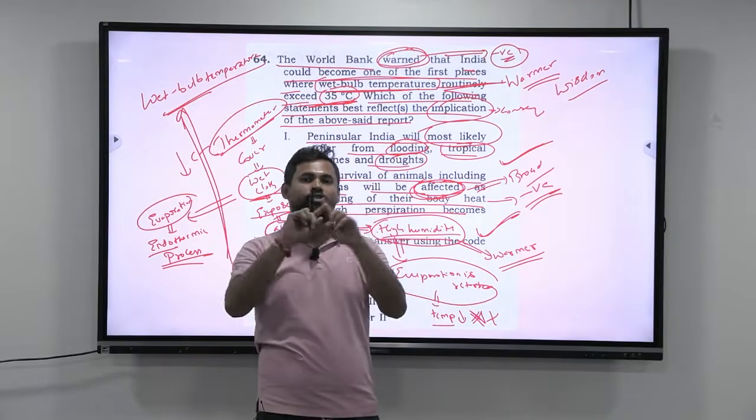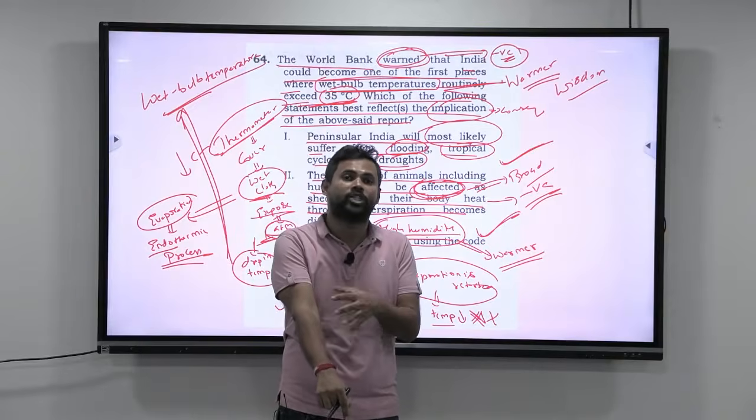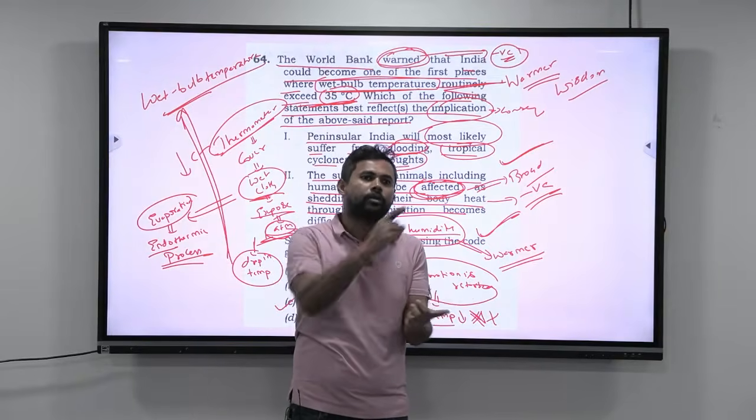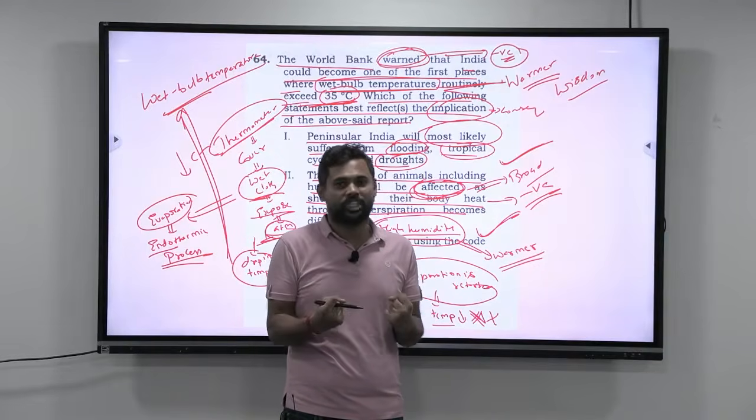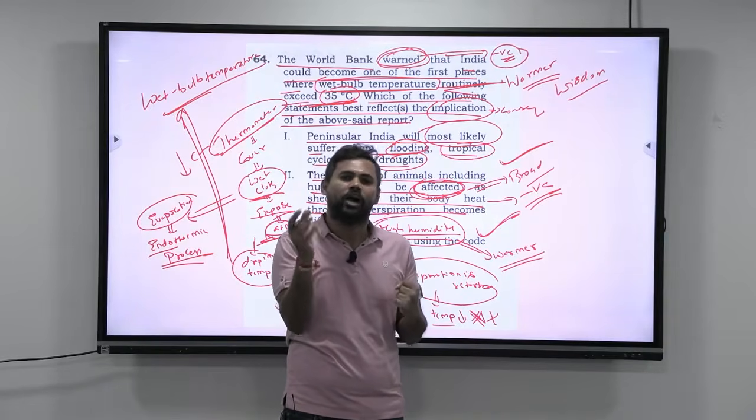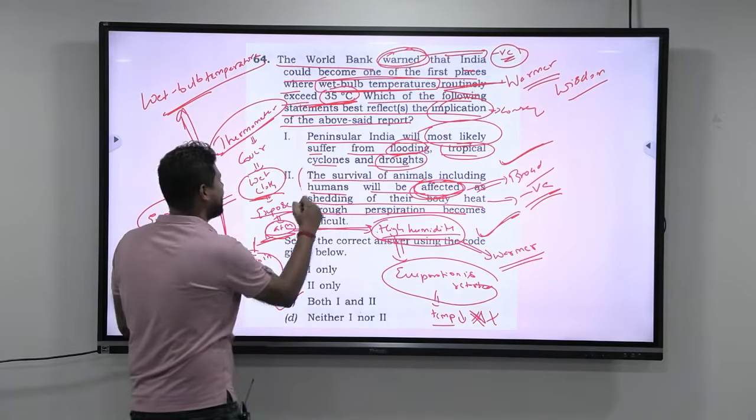However, when the atmosphere itself has high humidity, irrespective of how much we sweat, that sweat does not convert into water vapor because the humidity is already very high. That is why we have that oppressive effect, and that oppressive effect is what is known as October heat. But overall, that is what they are telling in this second statement.